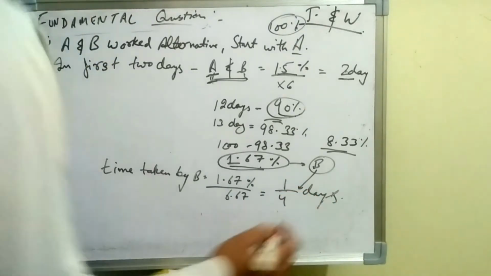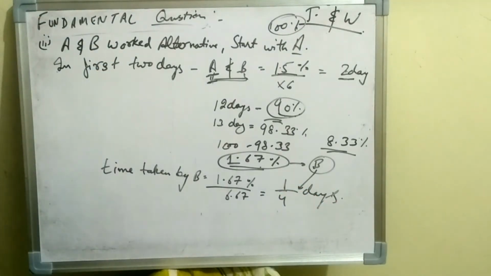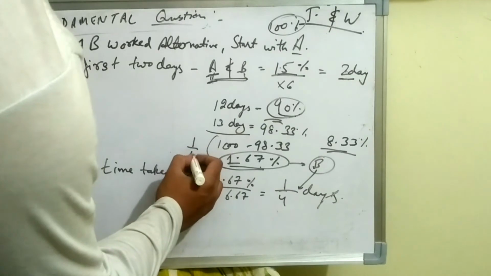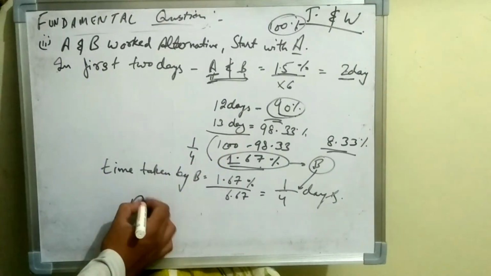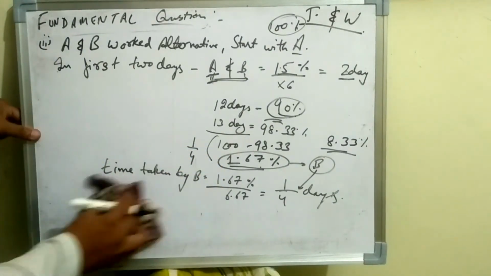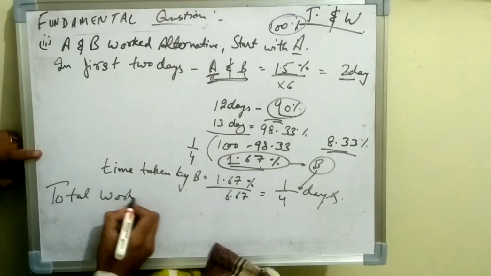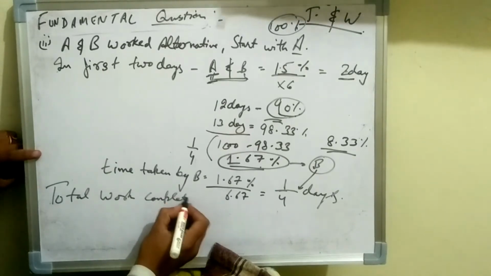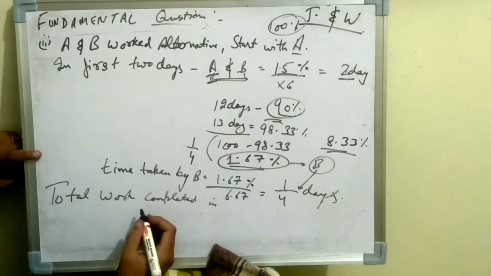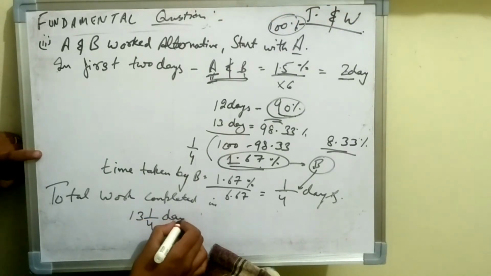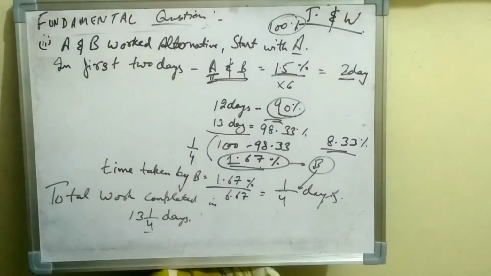Okay, now we will find out the total work completed. So we had completed our 13 days, and now the 14th part is 1 by 4th day. So the answer will be 13 and 1 by 4 days for this part, if they had worked alternately and started by A. Now let us move to our next problem.